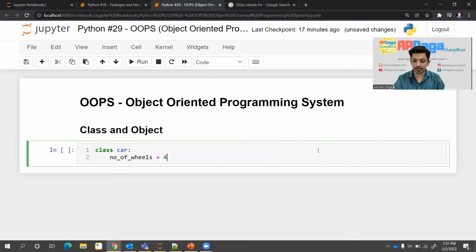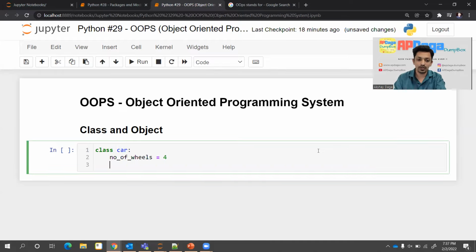This variable will be common for all the objects of this class by default. We can change that, we can overload that. Overload means we can change that as per the object. We'll see that in a later part, but if you have a particular variable whose value will be the same by default for all the objects, then you can write it down like this. There is another word for this kind of variable. I'll just comment it down and write what it is. We can call it a class variable. Similarly, there is another name for the same, that is static variable.